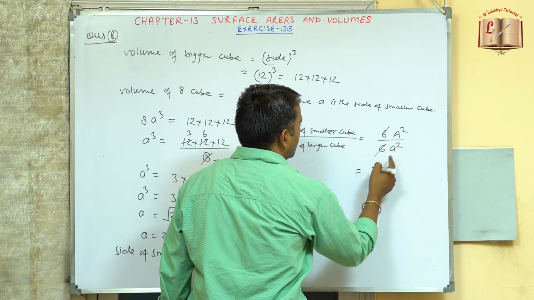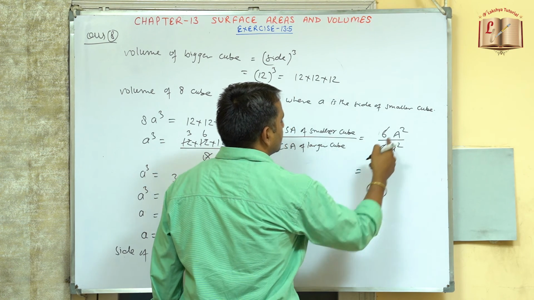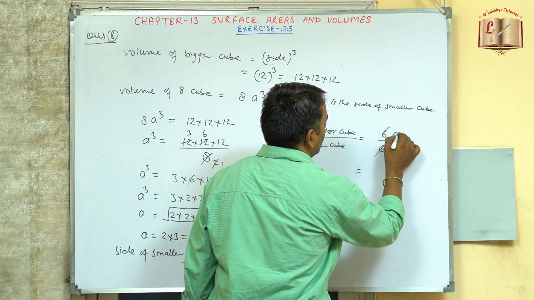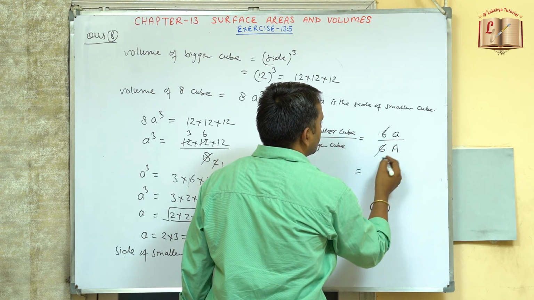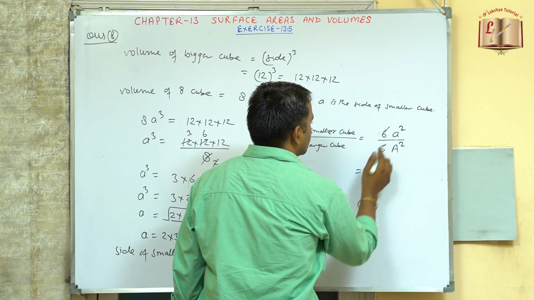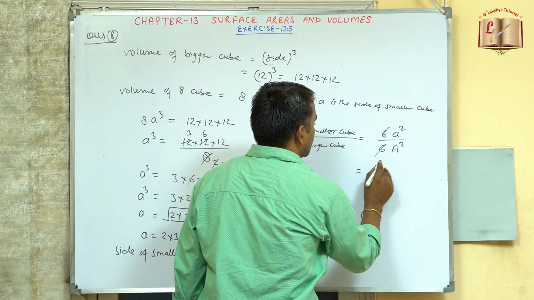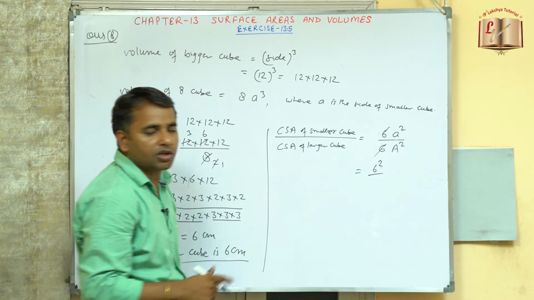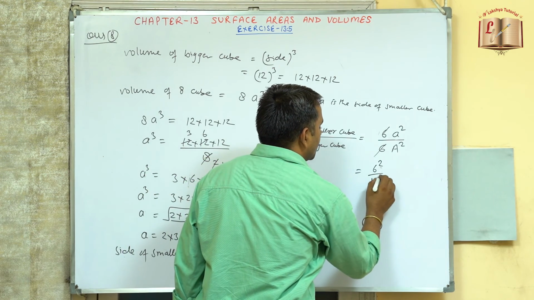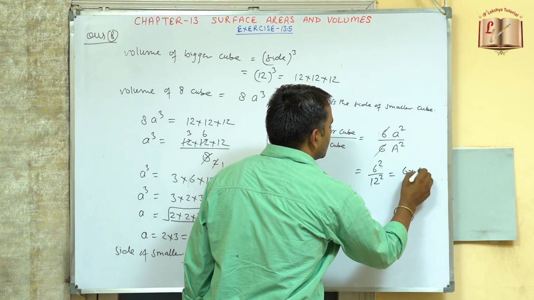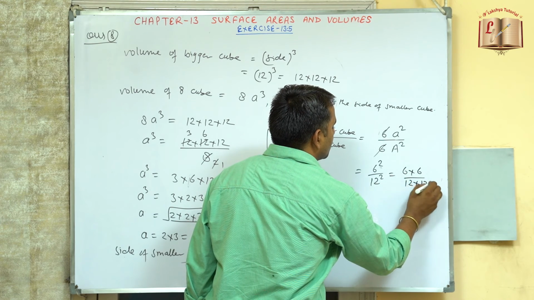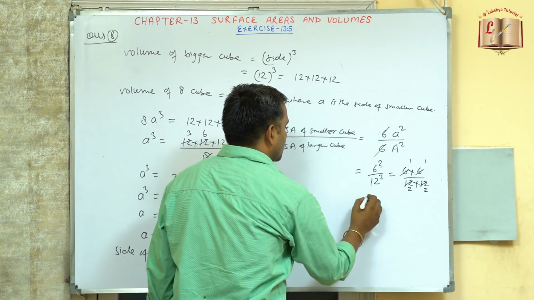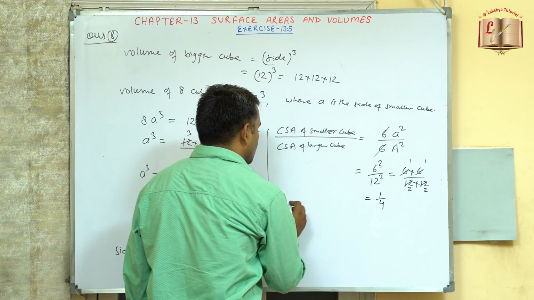So this will be equal to a square over A square. Now this is small a and this is capital A. Small a is 6, so 6 square, divided by capital A, the side of the bigger cube, which is 12, so 12 square. So this is 6 into 6 divided by 12 into 12. 6 ones are 6, 6 twos are 12. So we got 1 by 4.